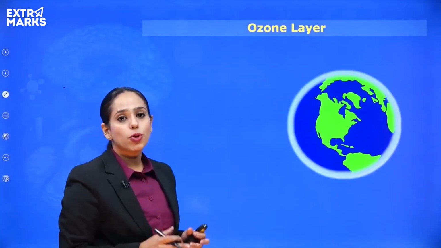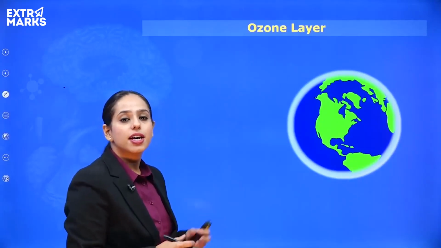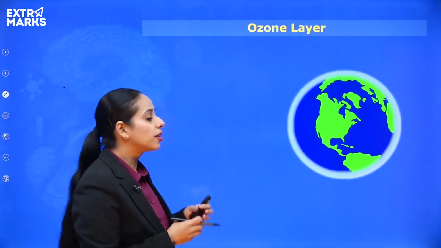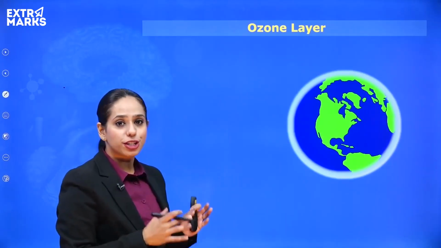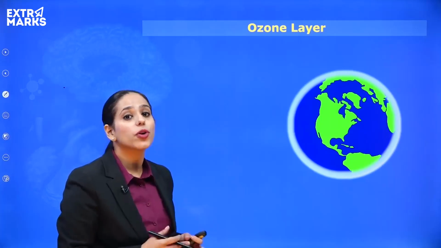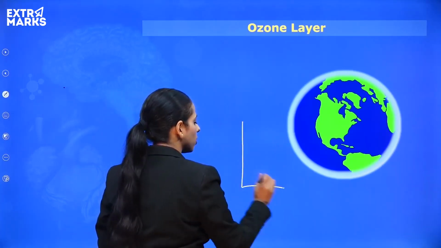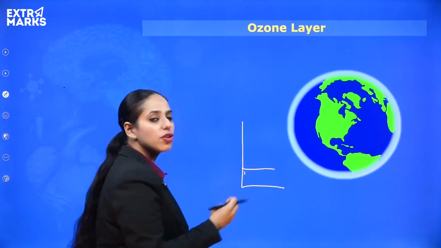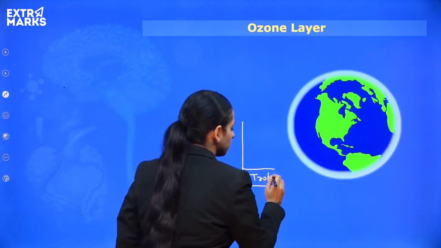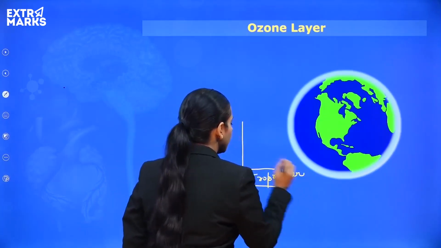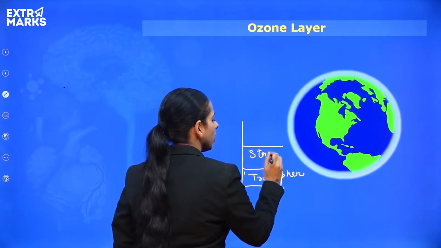Now, we'll be talking about the ozone layer. Our atmosphere has different layers: the troposphere, the stratosphere, the mesosphere, the thermosphere and the exosphere. We will not be going into detail of the layers of the atmosphere, but what we are going to talk about is the ozone layer, which is present in the stratosphere. The layer of the atmosphere in which we live is known as the troposphere. The layer in which the ozone layer is present is the stratosphere.